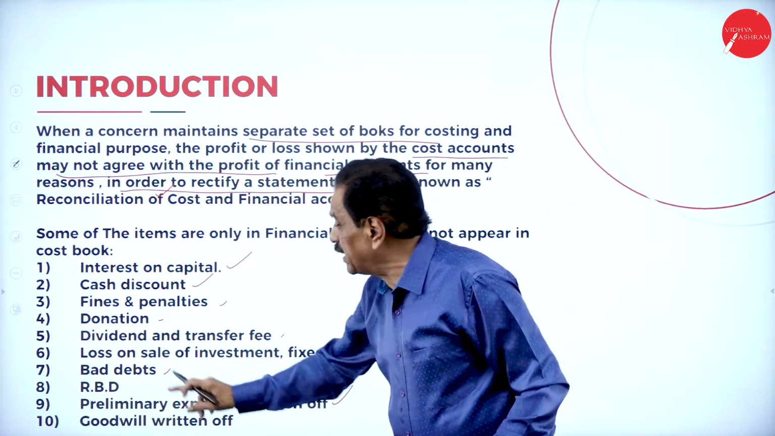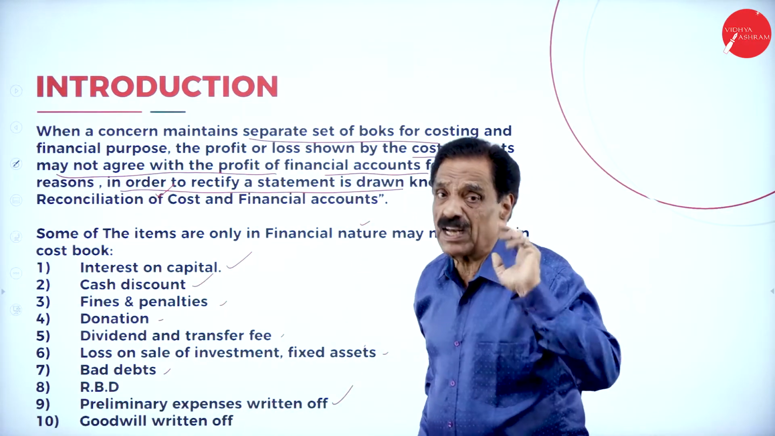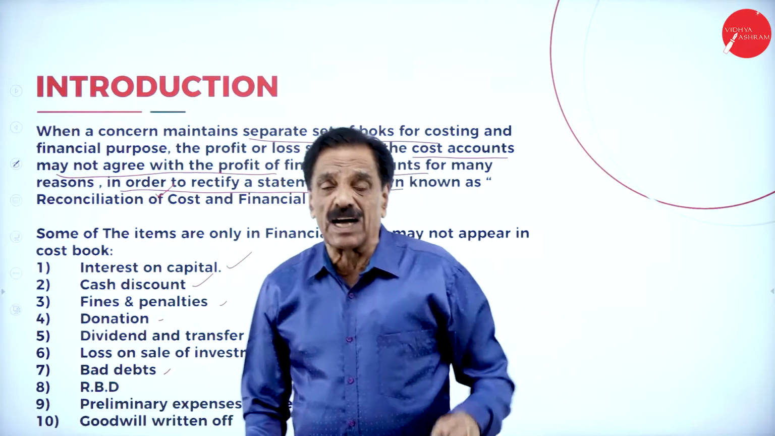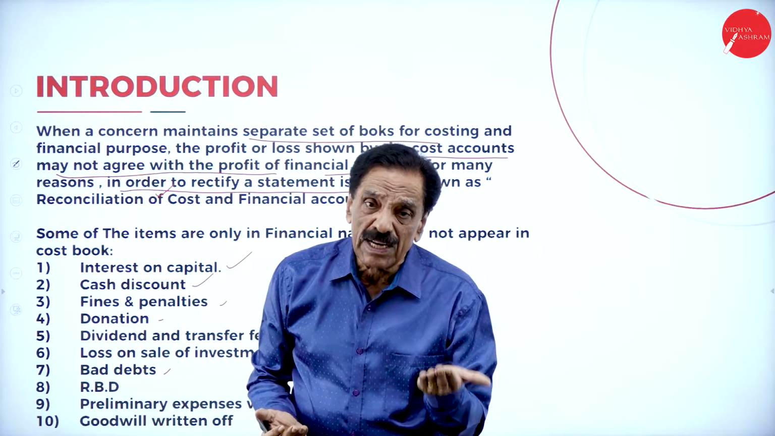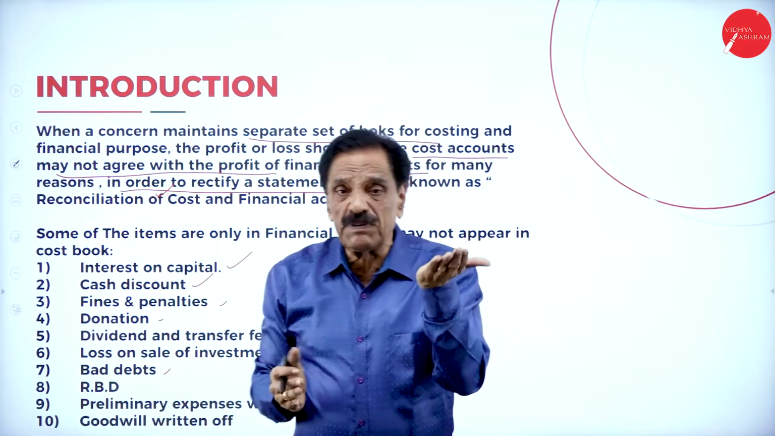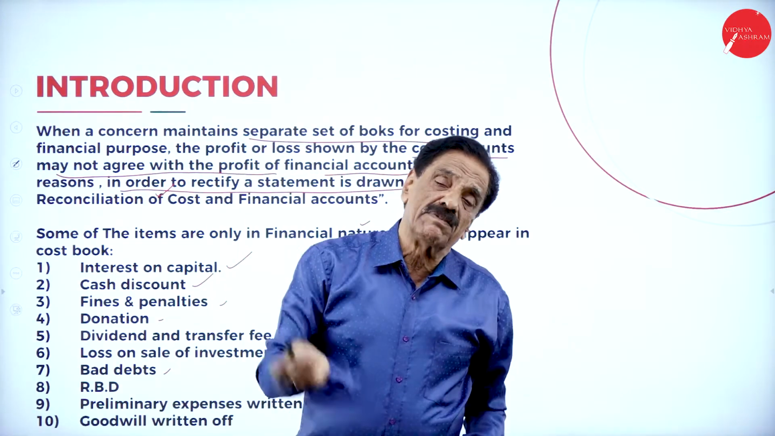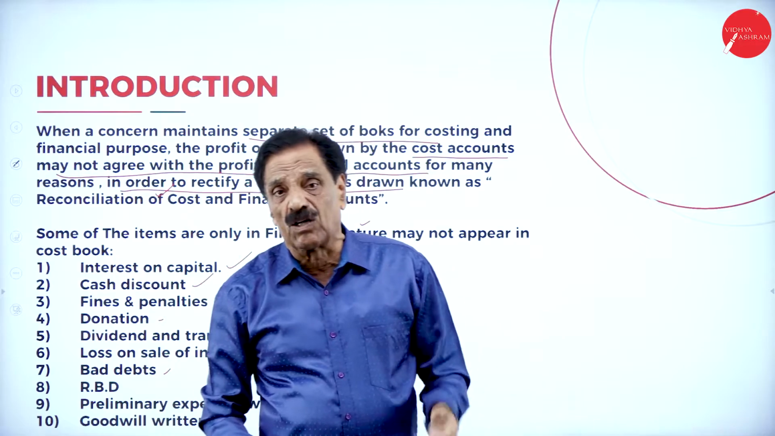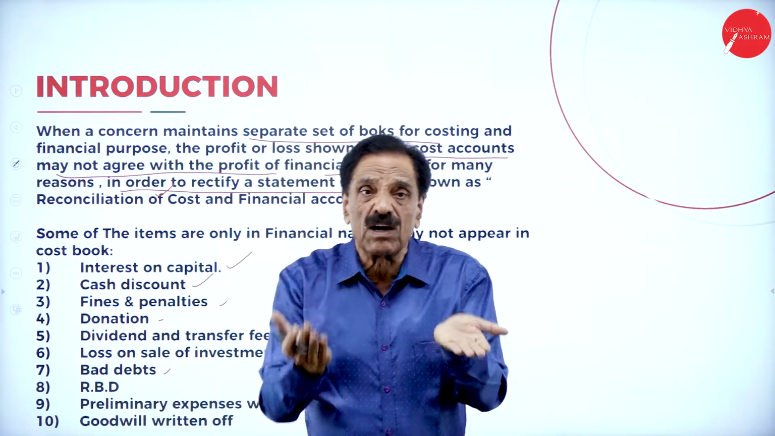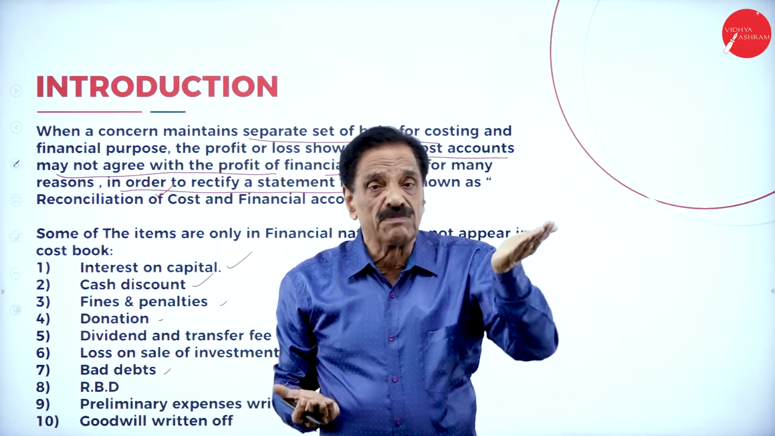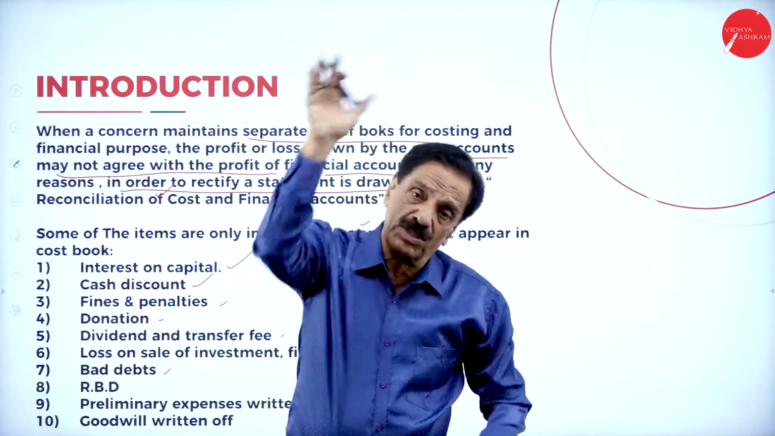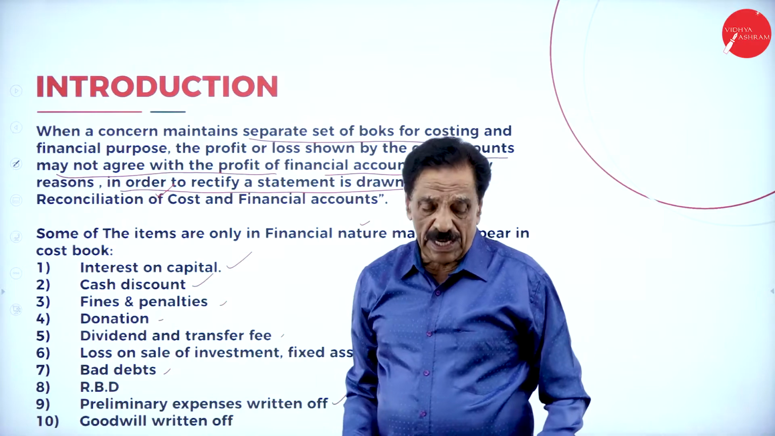So these are all entries which can be passed only in the financial account, but no entry in the cost book. That's why costing shows more profit, financial shows less profit. So we take the base of costing, from which we arrive at the profit of the financial account. So we have to see that if the financial profit goes up, costing profit also increases. If the financial profit reduces, costing profit will also be reduced here.